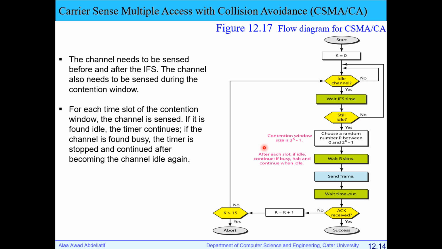Then in collision avoidance, we made two changes. Each station, after finding the channel idle, will wait the interframe space time, and after that will wait for the contention window or R slots, where R is a random number. So I will wait for another random number of slots before starting transmission. So these are three steps or three enhancements in carrier sensing multiple access. Any questions?